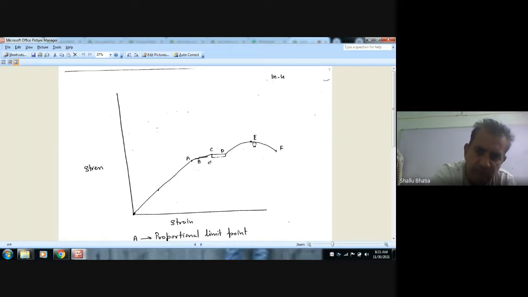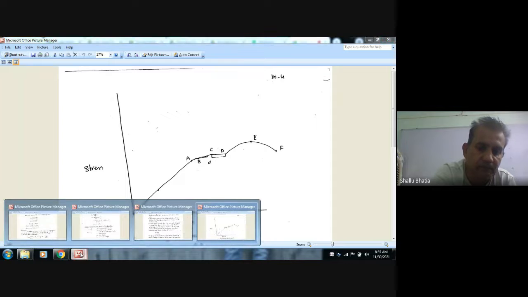Here we are increasing the load and the neck is forming. Here, if we decrease the load, the neck is also forming, without increasing load.